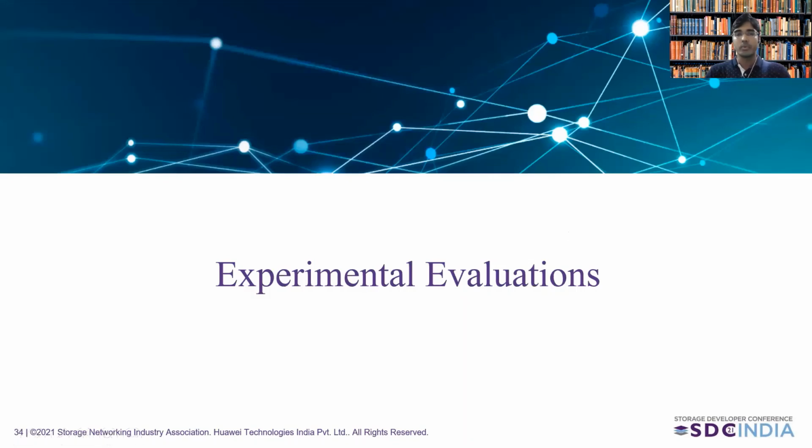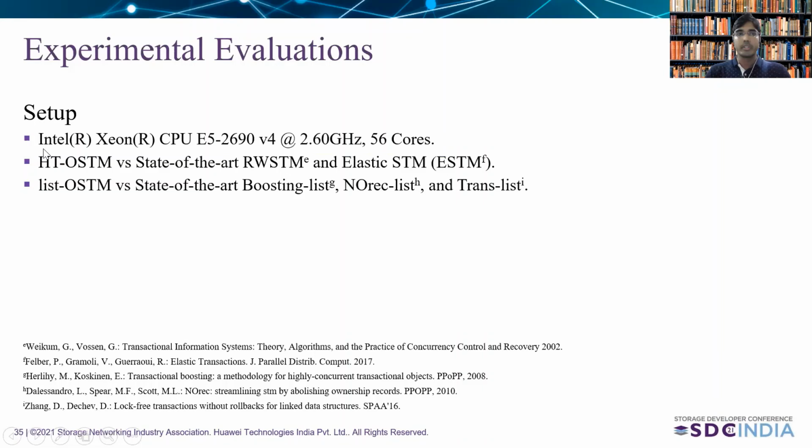Now it's time to look into our experimental evaluation. We have set up everything on the Intel Xeon CPU, which is having 56 cores. We have proposed our OSTM for two data structures. One is for the hash table and another is for the list. And we compare the hash table based OSTMs against the state-of-the-art RWSTMs and Elastic OSTMs. And the second, for the list OSTMs, we have compared it with the boosting list, Noctua list, and translist, which are very popular in the state-of-the-art.